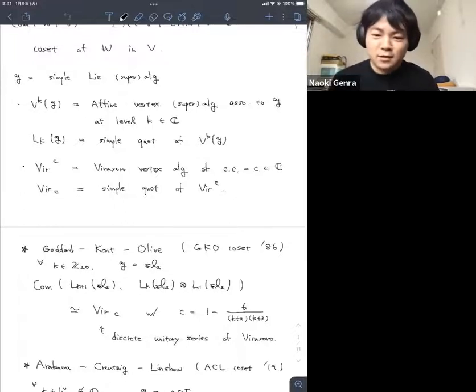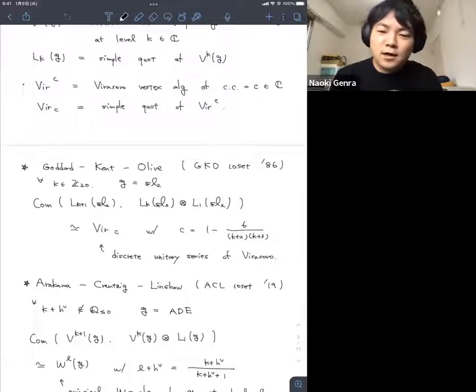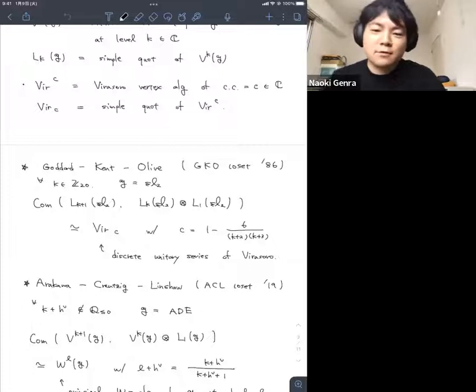This is a very nice construction of the unitary series, because the simple quotient is a very abstract construction, but this coset says more. For example, we can construct modules of this unitary series of the Virasoro algebra and so on. Anyway, this coset is very useful. But now recently, Tomoyuki, Thomas and Andy generalized this statement. This is now called the ACL coset, given in 2019.